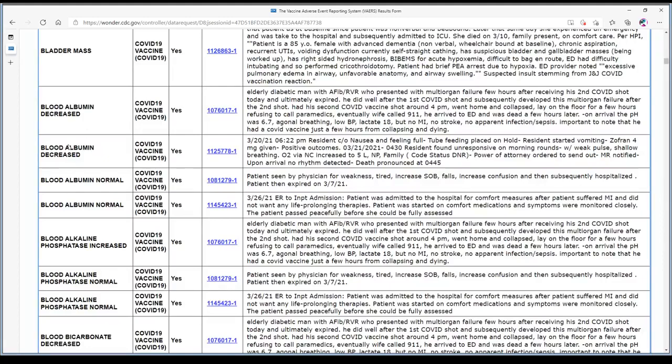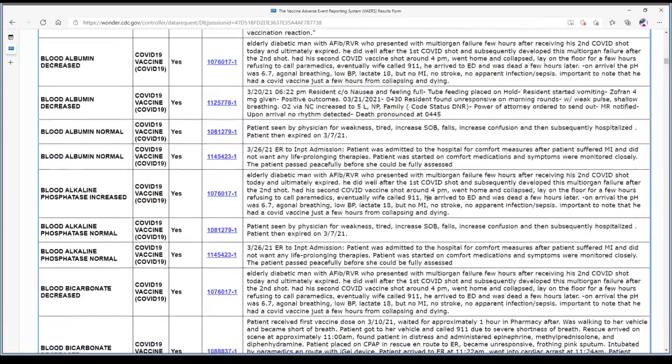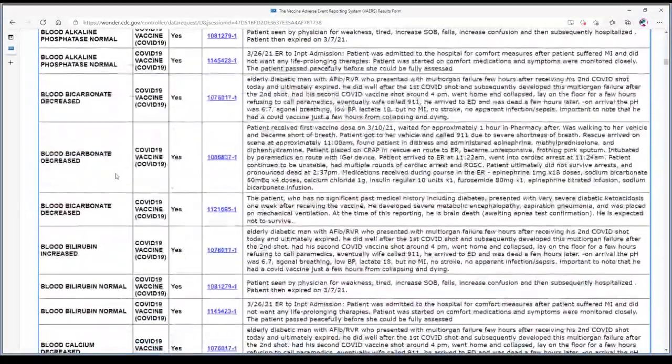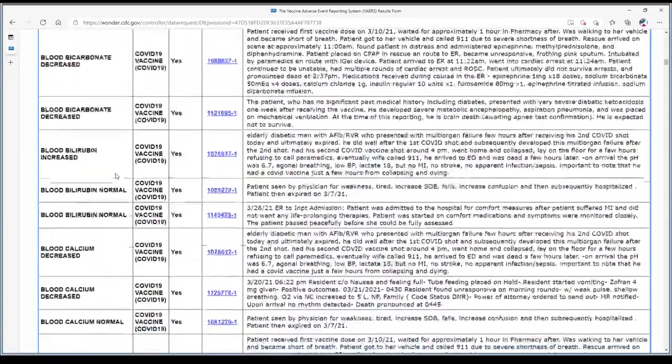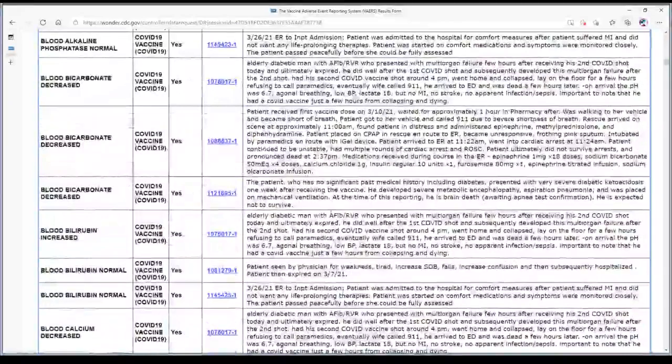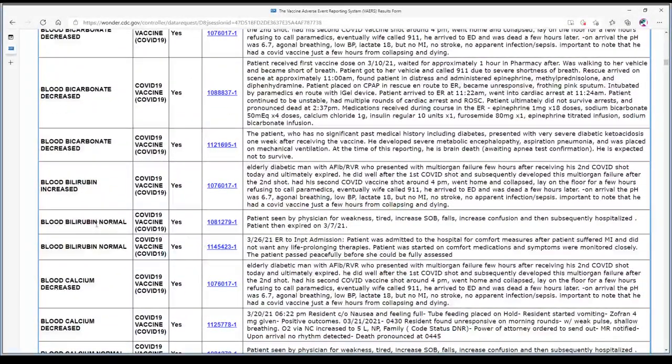So this column is the symptoms. This is the kind they got. And then their ID number and information regarding that. So I was hoping it would have blood clotting, and it doesn't exactly. So there's probably another terminology it's going under. So you can see, like this one right here, was seen for weakness, tired, increased SOB, falls, increased confusion, and then subsequently hospitalized. They expired on March 7th.